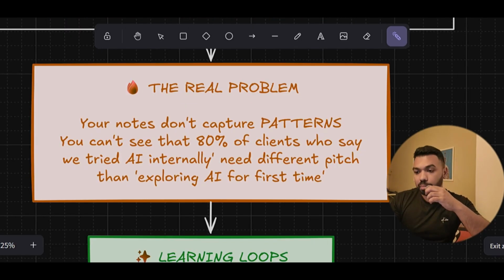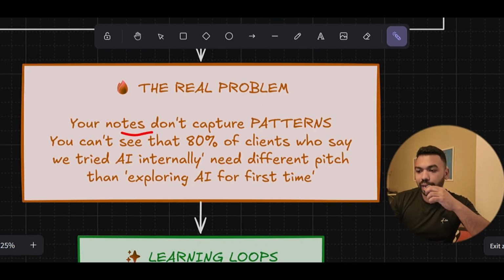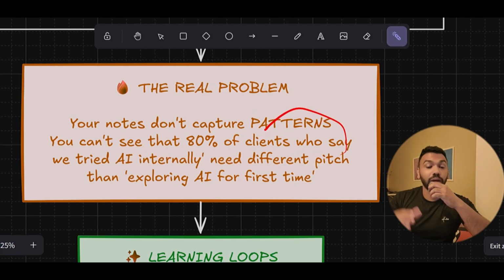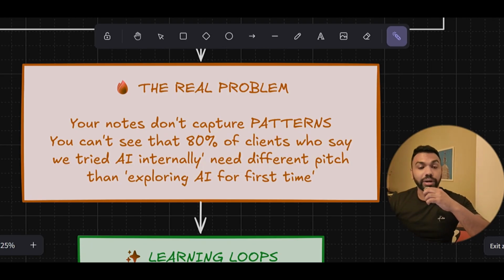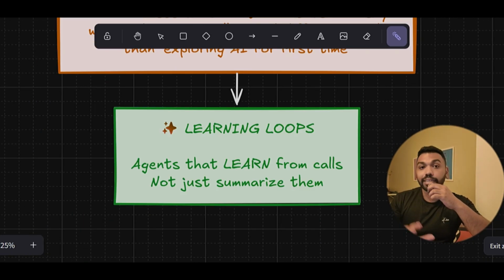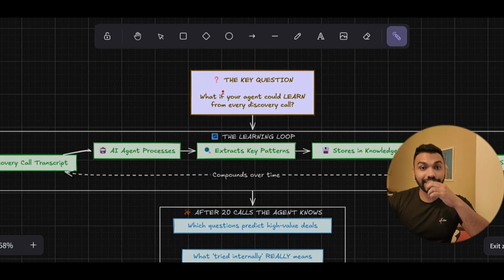Now, the real problem is that the notes don't capture patterns. You can see the 80% of clients who say "we tried AI internally" need a different pitch than those exploring AI for the first time. And that's exactly where learning loops come in. We need agents that learn from calls and not just summarize them. And that is the key question.